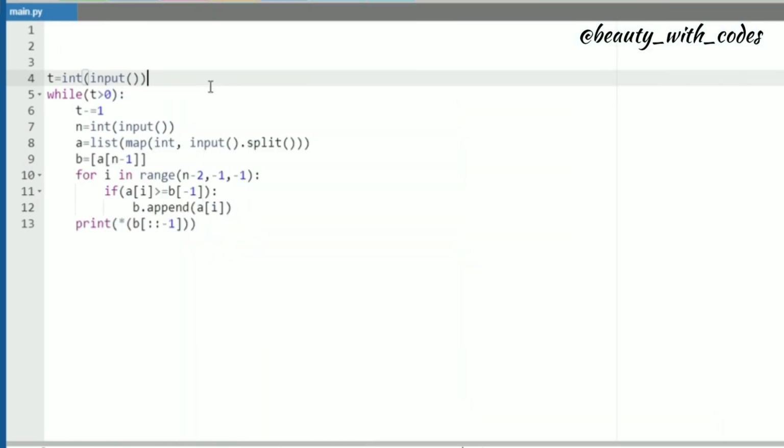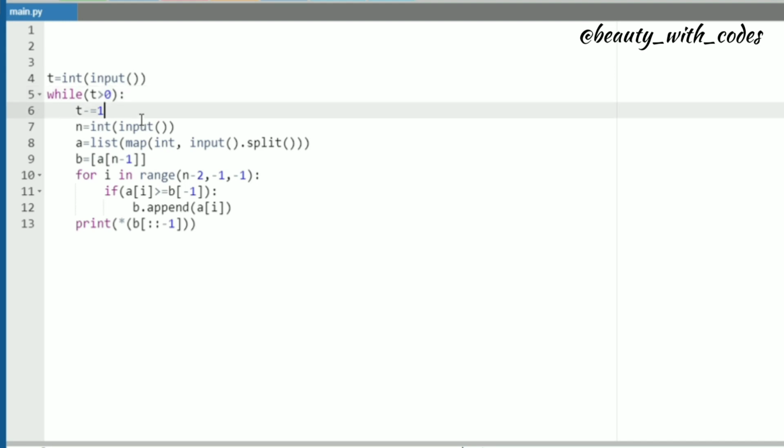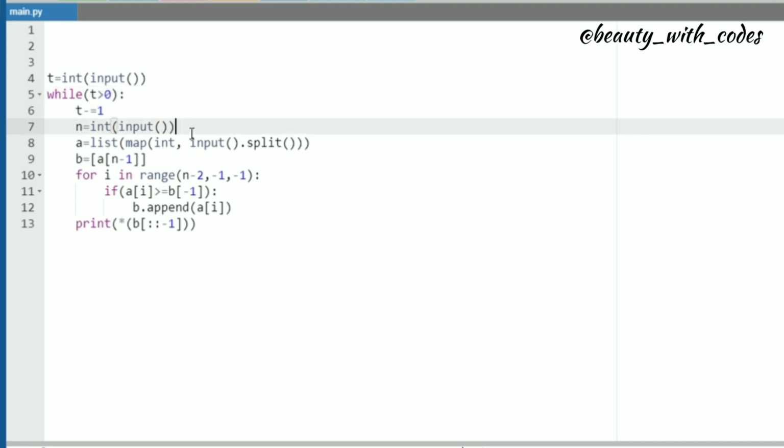So guys, like always, I'll explain my Python code. After that, I'll show you the C++ one. Okay, so t is equal to int input. Here t is nothing but the number of test cases. While t is greater than 0, t minus equals 1. Now n is equal to int input. So here n is a user given integer input.